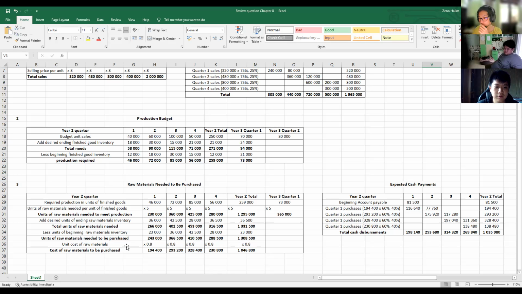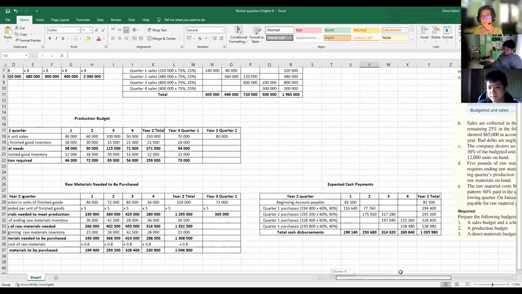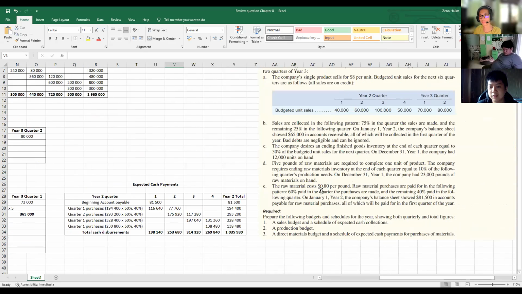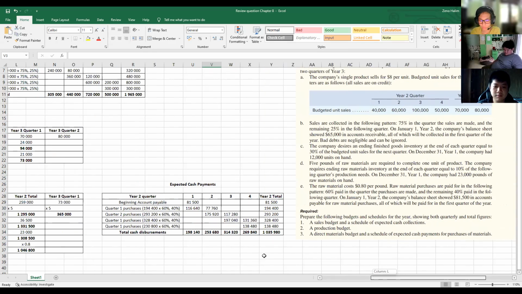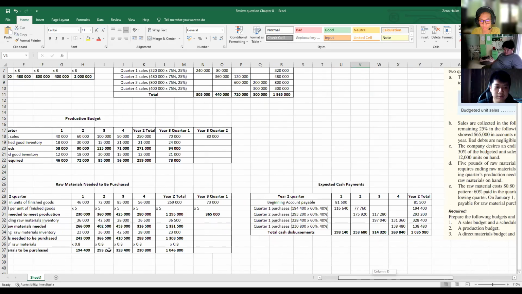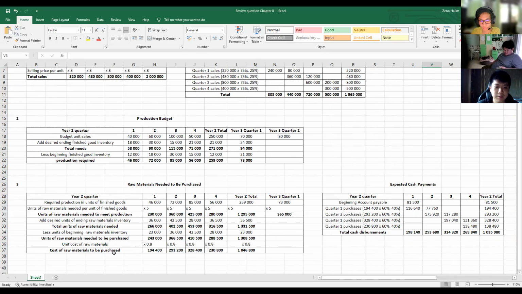So the unit cost of raw materials will be 0.8 because, as stated in the question, the raw material cost is 0.8 per pound. So after multiplying it, we'll get the cost of raw materials to be purchased, which is 194,400 for the first quarter, 293,200 for the second quarter, 328,400 for the third quarter, and 230,800 for the fourth quarter. And the total is 1,046,800.